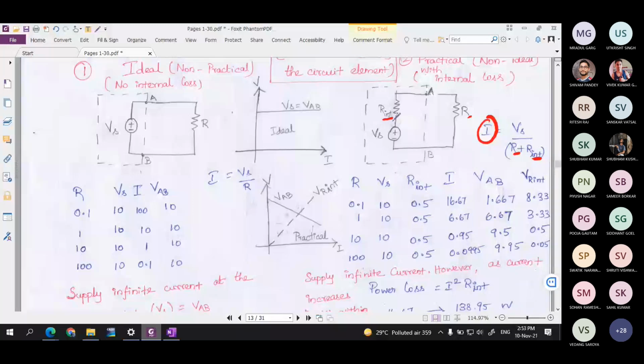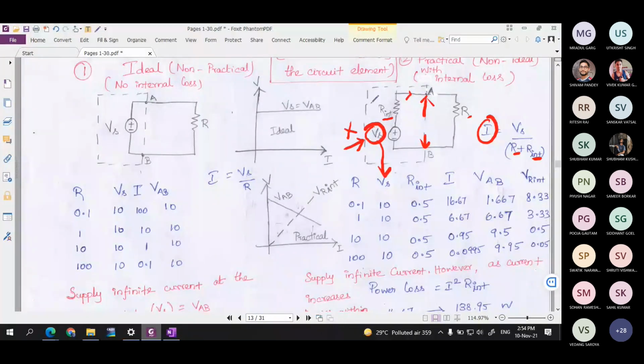Now what I am doing, again, I am fixing the voltage of Vs. Remember, this Vs is not going to change. Only the voltage across this terminal VAB is going to change. That means that once it's coming out of the source, the voltage value is reducing. They also found that the power loss is going to happen. So this Vs is going to be constant, which I have considered as 10 volt for all the cases.